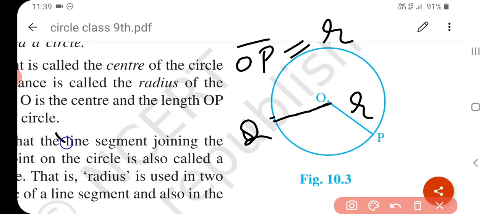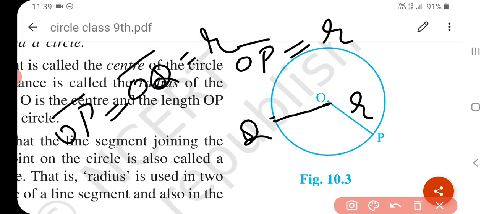So you can say that line segment OP is equal to OQ is equal to R, because both are radii of the circle. Note that all radii have one point in common, which is the center of the circle. Okay, understand?